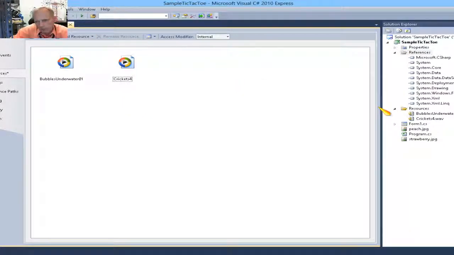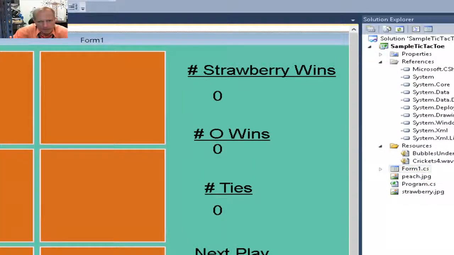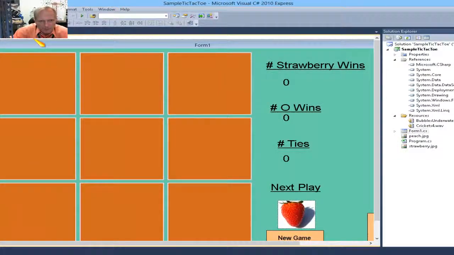Okay, so now in my program, I'm going to bring up my code, and in the case of my TicTacToe game, I want it to make a sound every time one of the users plays. So let me look at the code,